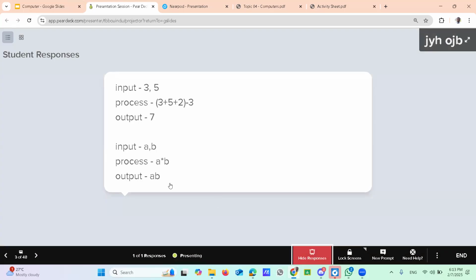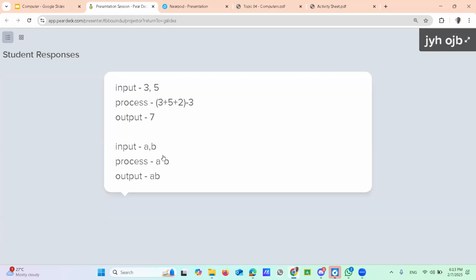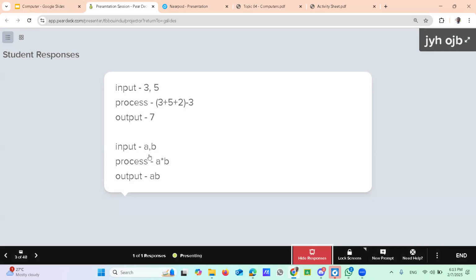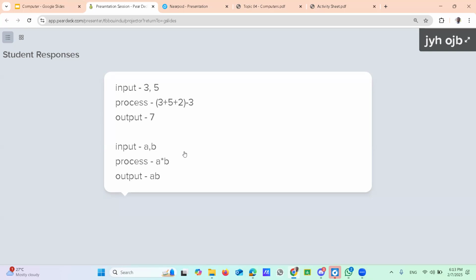Right, good. Here, the problem is that AB is okay, but those are the parameters. You have to justify what A is and what B is, because the given problem is to find the area of a rectangle. Then what is A here? B. Normally, the area of a rectangle you can calculate by multiplying width and height, right?